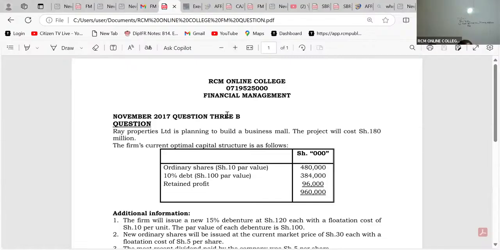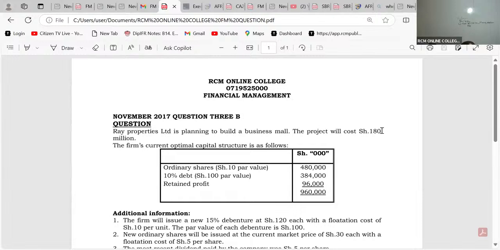This question will expose us a lot to capital structure decisions, to cost of capital questions. Most importantly, this concept of WMCC, weighted marginal cost of capital. So here we are. You're told Ray Properties Limited is planning to build a business mall.